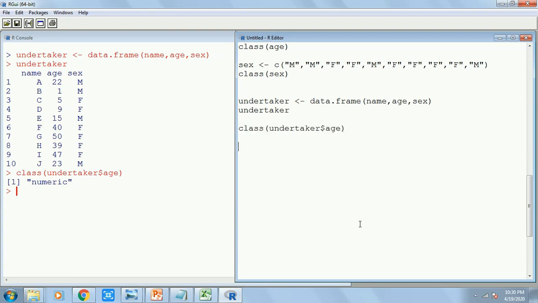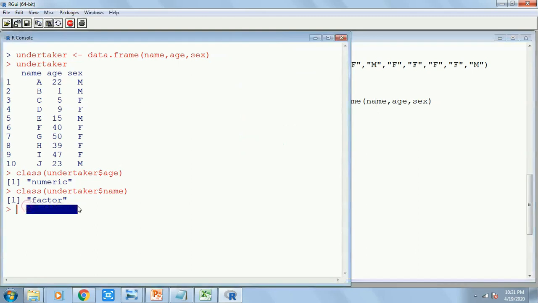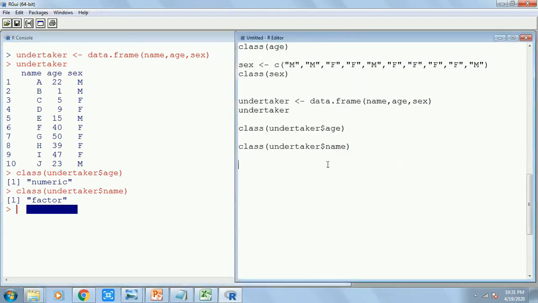In a similar way I can copy it. What is the property of name? It should be character, right? Oops, it is actually a factor. If you had said character, you have not said anything wrong. It should have been character. But the default rule of R is, whenever it finds anything as character in a vector and converts it into a data frame, automatically it's going to convert it into factor. Okay, that is the default rule.